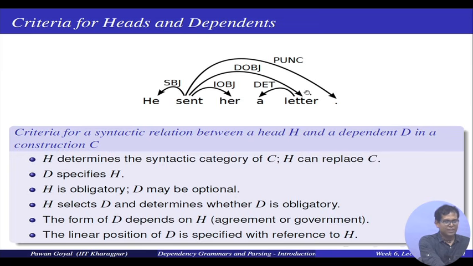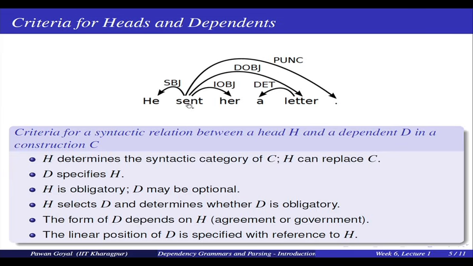That is why the word letter becomes the head, and it can also replace the whole construction C. In place of "a letter", I may also write simply "letter". Now, D specifies H, so D is giving further specific information about H. If I say only "letter", it may not be as specific as saying "a letter". So, all these determinants give some additional information.